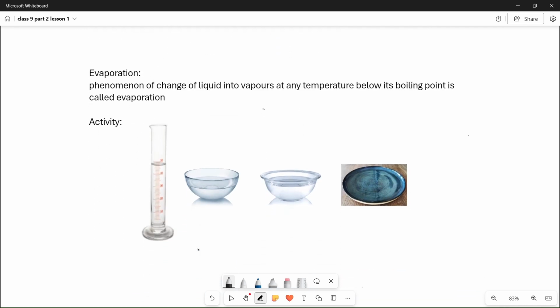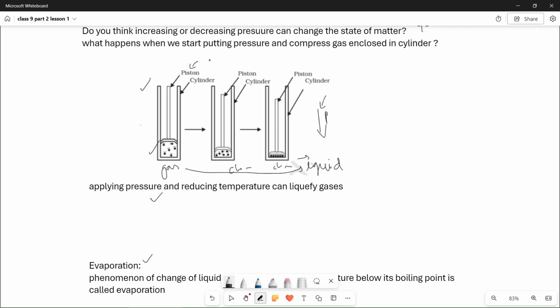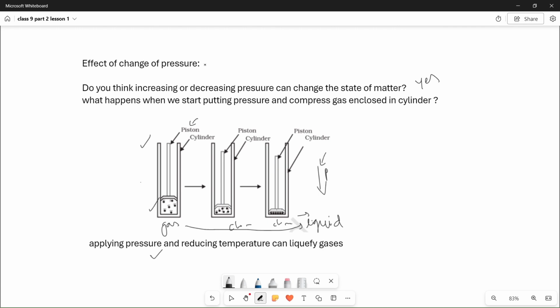Next one, evaporation. What is evaporation? Before explaining this definition, I forgot to explain one more thing here. If you want an example from our daily life, yes, we have dry ice, which is CO2 in solid state.